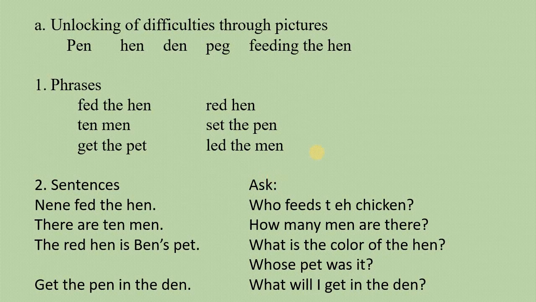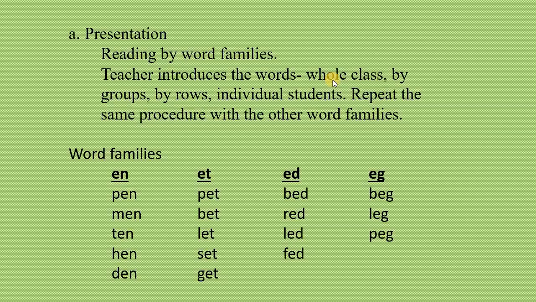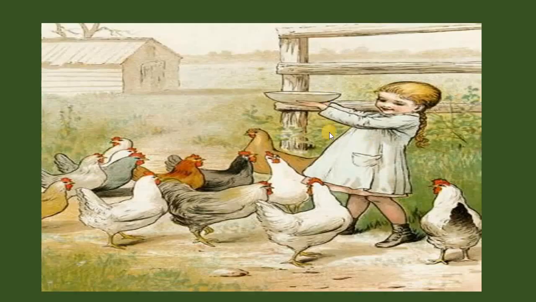Moving on to unlocking of difficulties through pictures, and if you have real objects, you can show them also. So for example, this pen, you can show them a pen, a picture of hen, a picture of den, a picture of peg, and feeding the hen. Okay, you can go back to the pictures here. Yes, pictures of hen, feeding the hens.